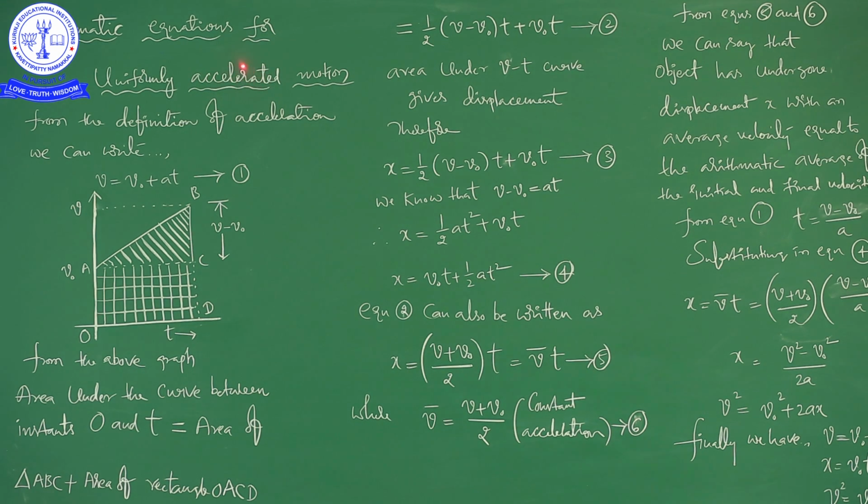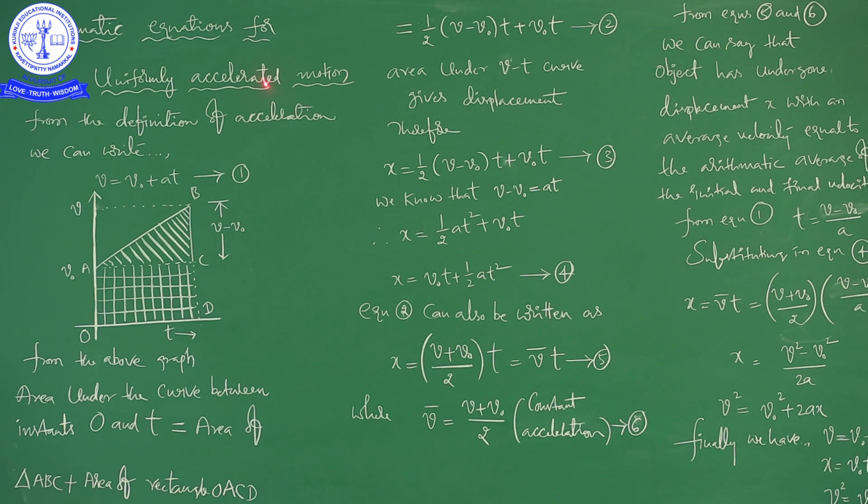Now, what is meant by uniform acceleration? If a body covers equal amount of change in velocity in equal intervals of time, however small the intervals may be, then it is said to be moving with uniform acceleration.